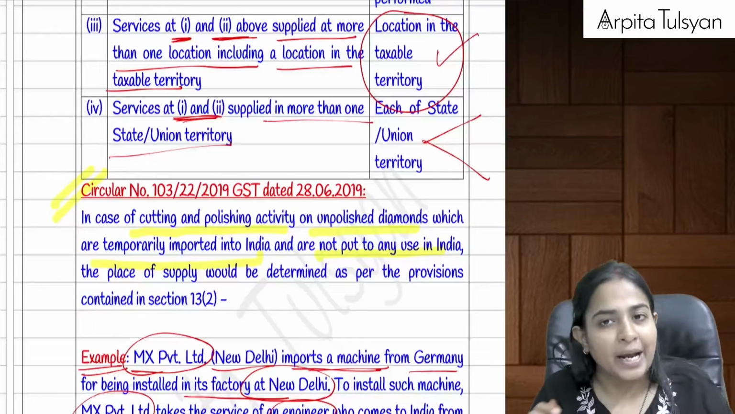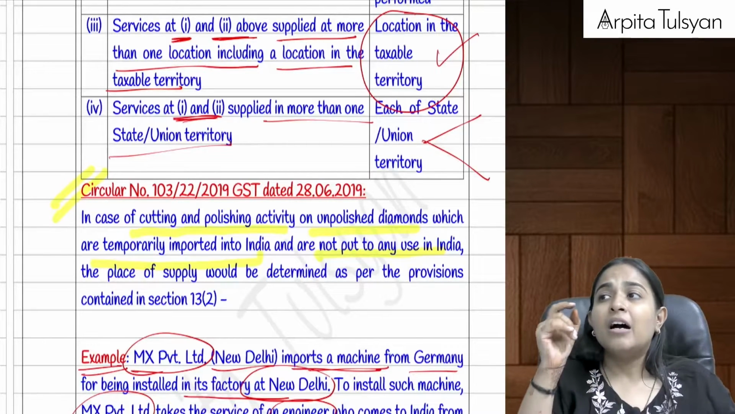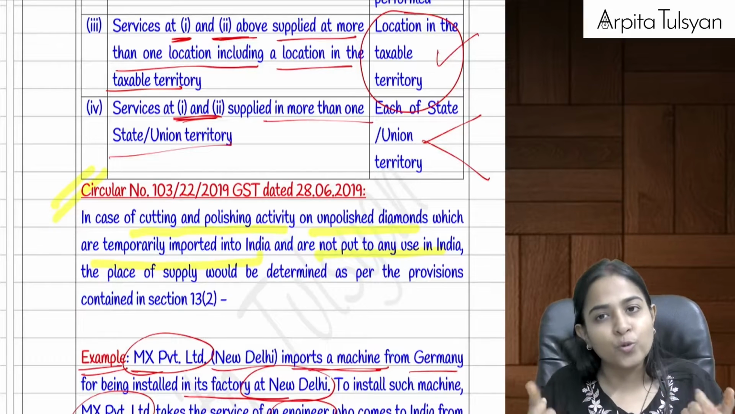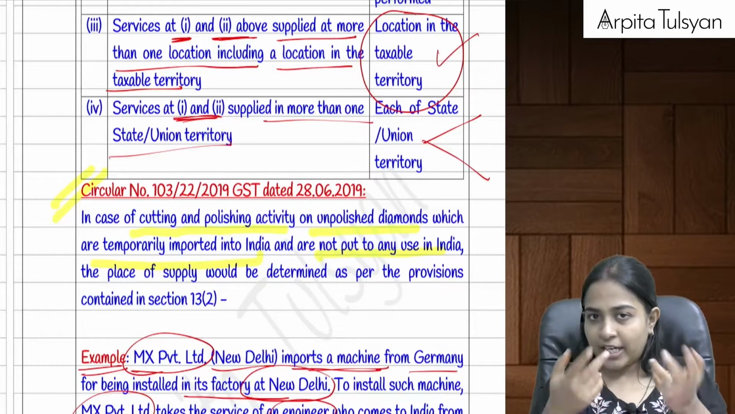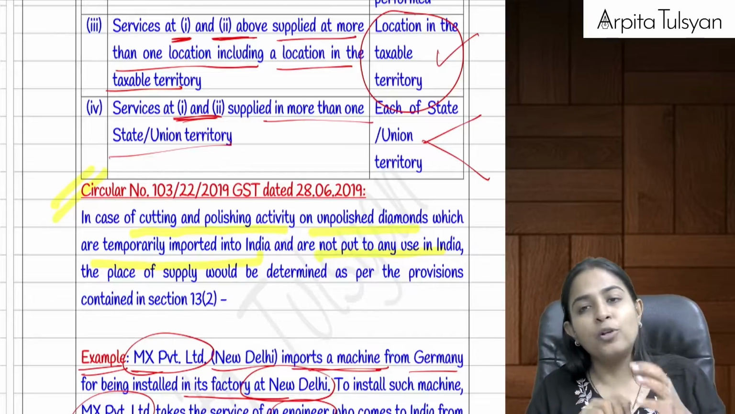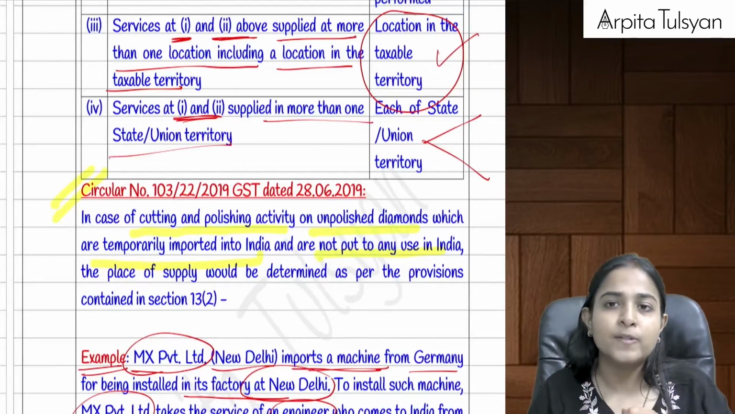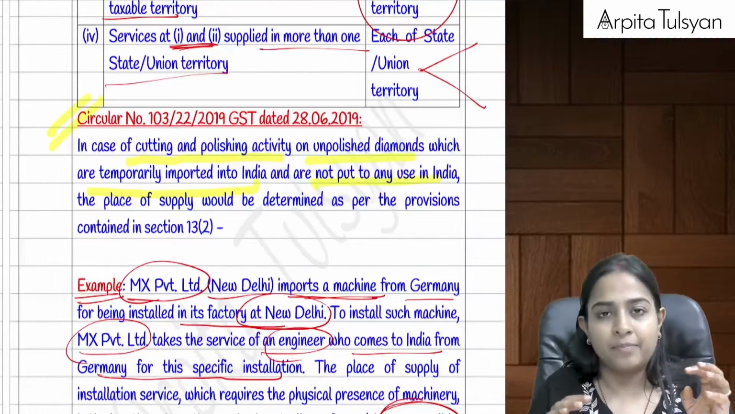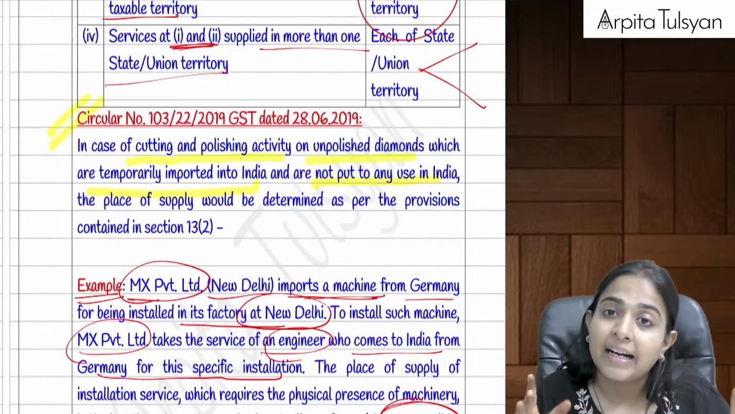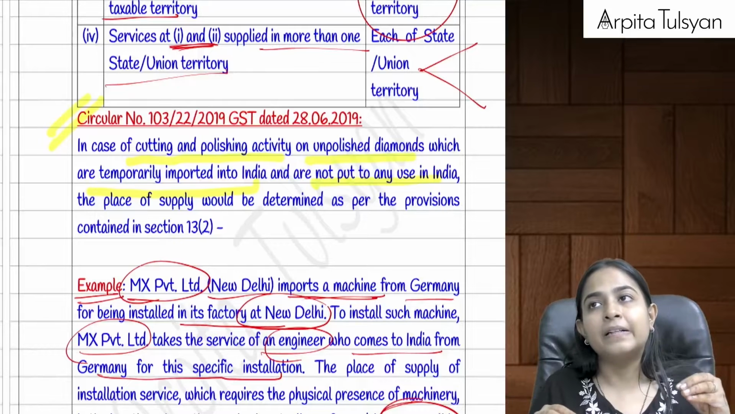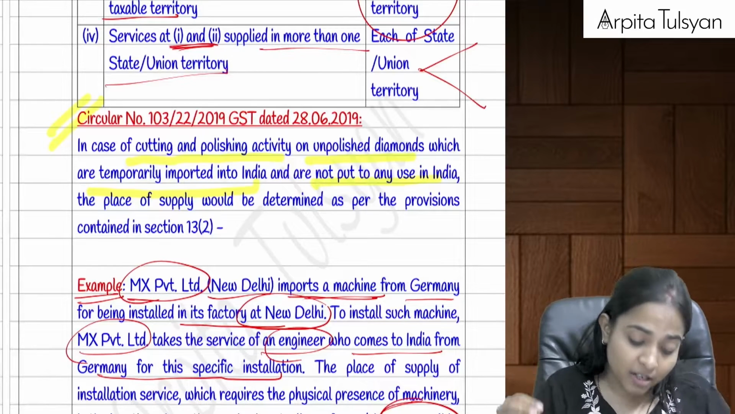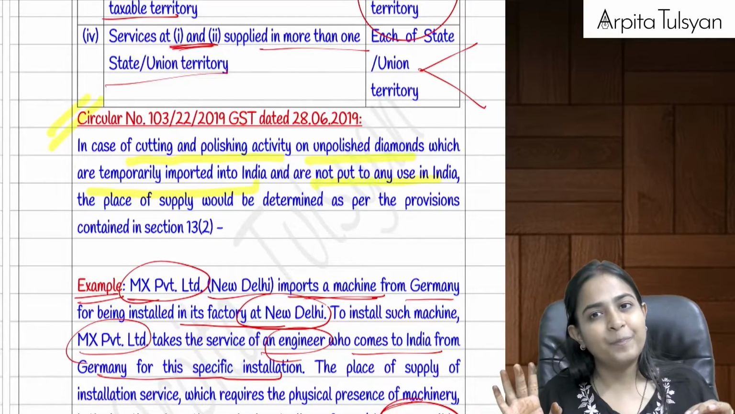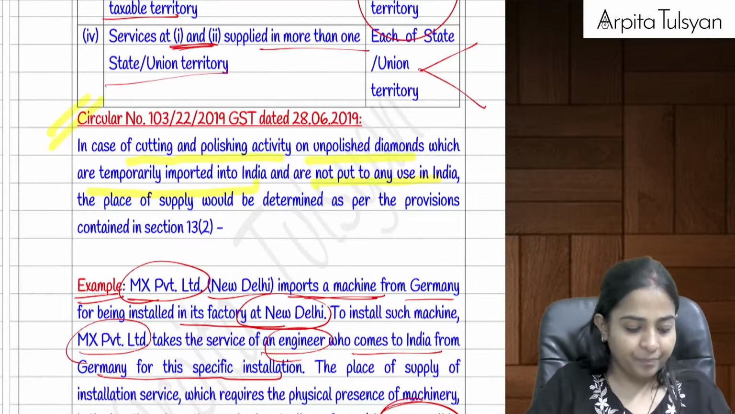Cutting and polishing of diamonds. Let's say you are importing uncut and unpolished diamonds. After bringing into India, you take it to Surat, Gujarat hub, diamond city. There you do the polishing, cutting and all those things, and then it will be sent back again. So can we say here the place of supply will be as per the by default provisions, that is as per section number 12(2). Very clear till here? Yes.